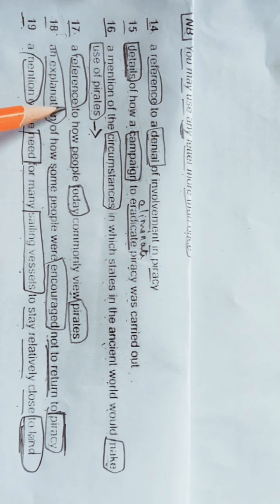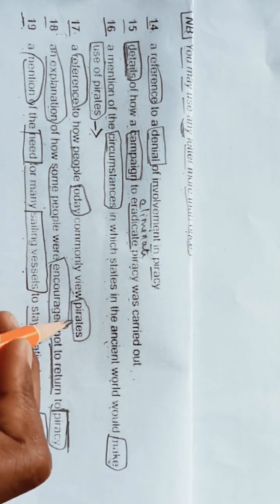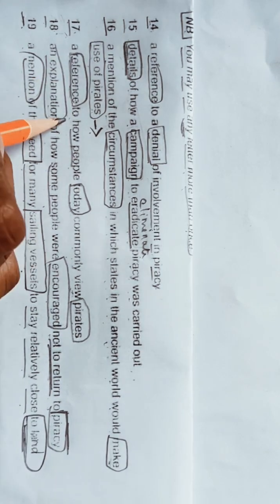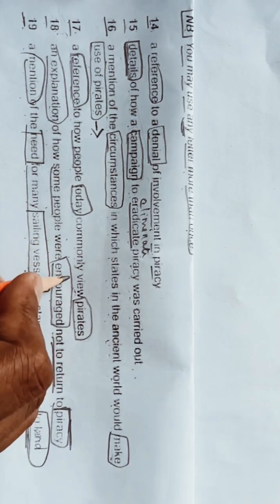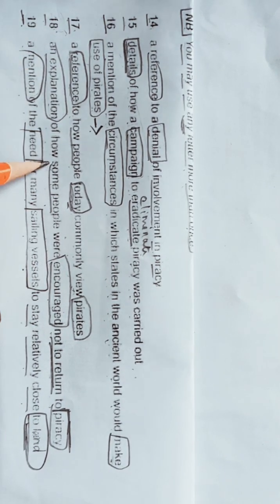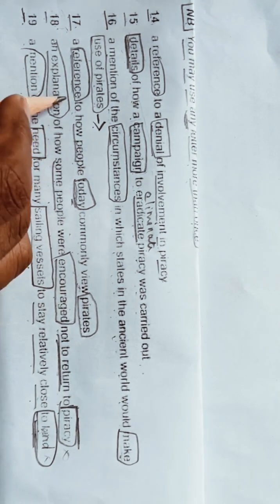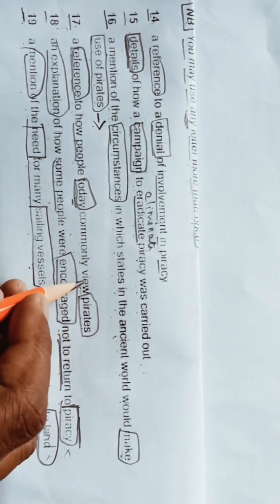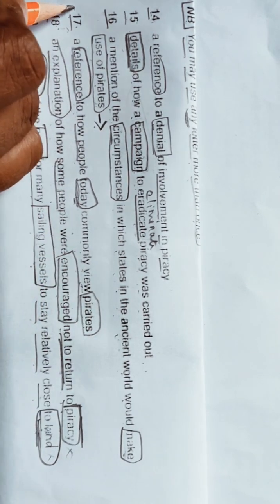17. A reference to how people today commonly view pirates. 18. An explanation of how some people were encouraged not to return to piracy. This we have not seen. 19. A mention of the need for the many sailing vessels to stay relatively close to land. These two things also we have not seen. A reference to how people today commonly view pirates: I think we have seen 17 in A paragraph. So now let's confirm.